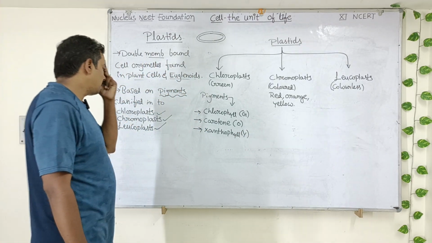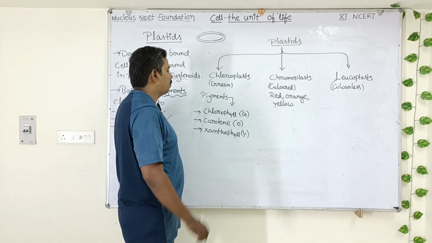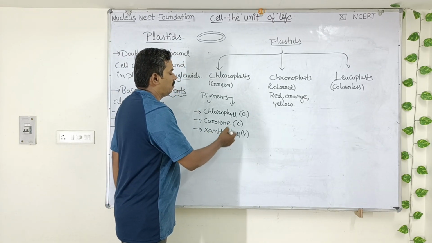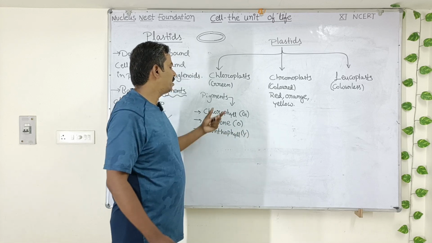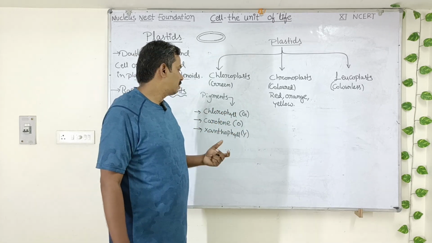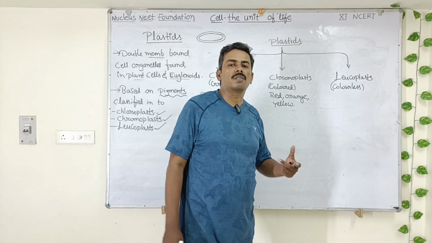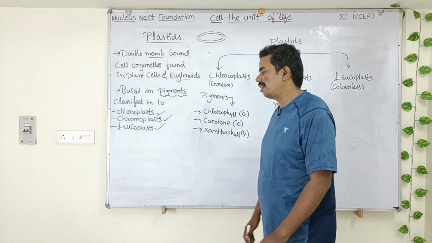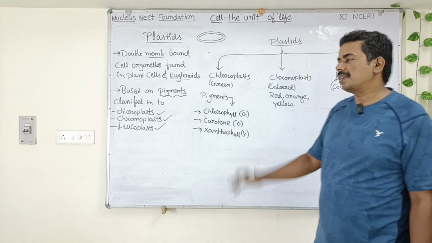Okay, so these are the three pigments which are present in the chloroplast. You may ask one doubt: even though there are carotene and xanthophyll which are orange and yellow color, why do the leaves appear in green color? The reason is that chlorophyll is the dominant pigment. It is the pigment which is present in large amount in the leaves. That's why leaves appear in green color.